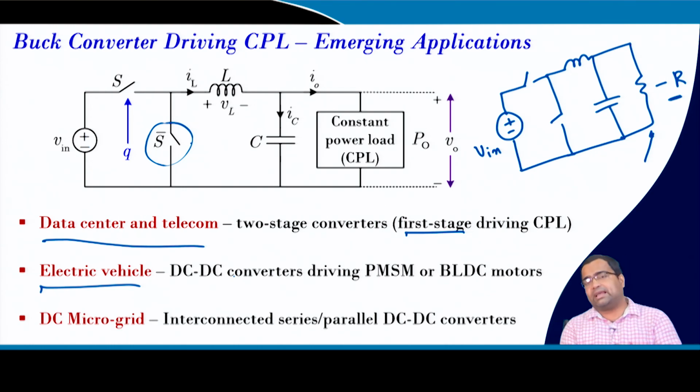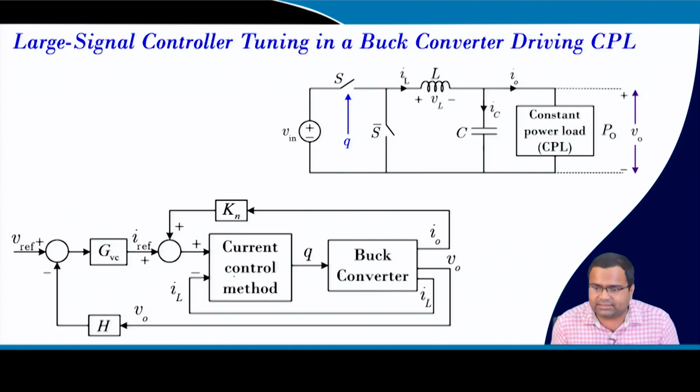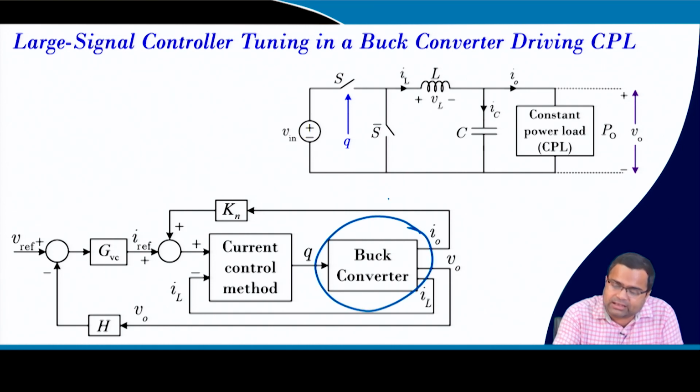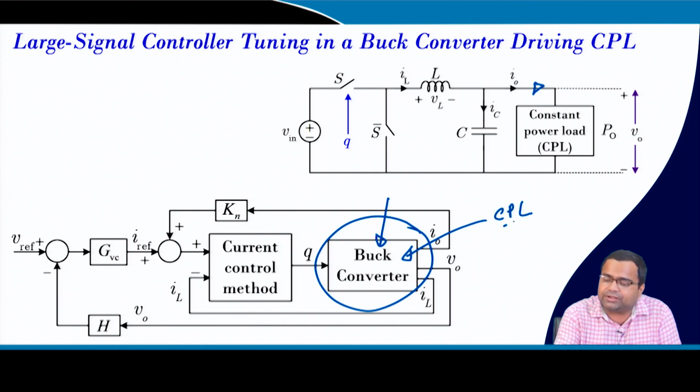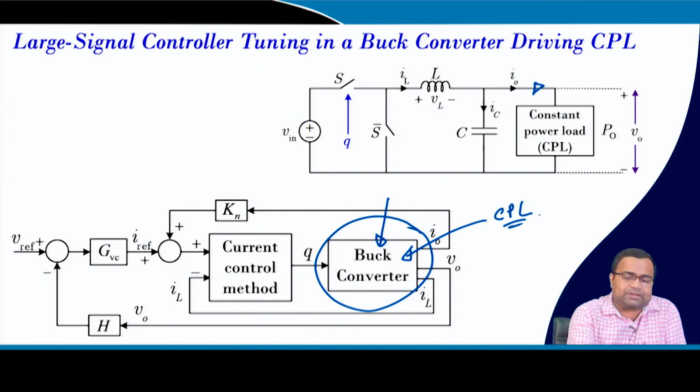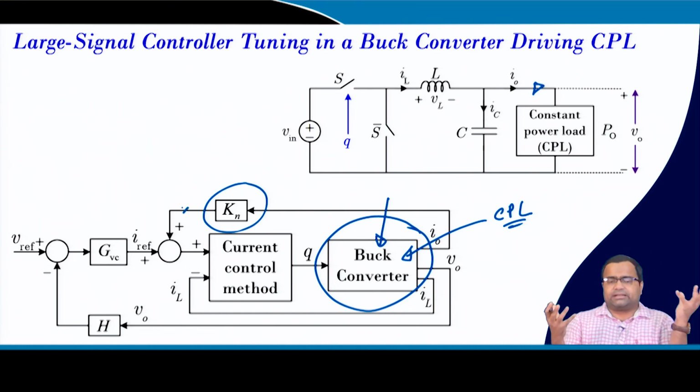In the microgrid also, we can have interconnected series parallel converters, where one of the converters can be treated as a constant power load and the other is driving the CPL. So, in the large signal CPL case, again this is a buck converter where the load is incorporated here, and we are sensing the load current. Here the CPL is also there. Here, with the same method, we can take the normalized load current feedforward. In a buck converter, since the average inductor current is the same as the average load current, this Kn will be 1.